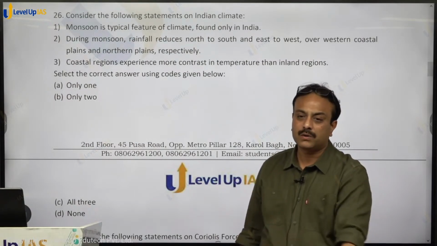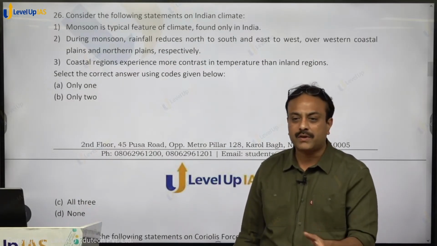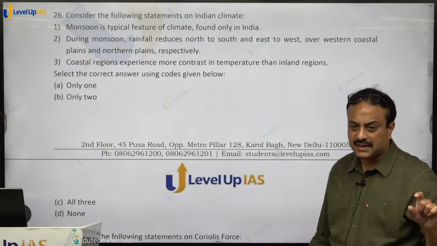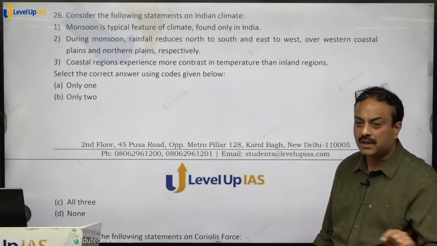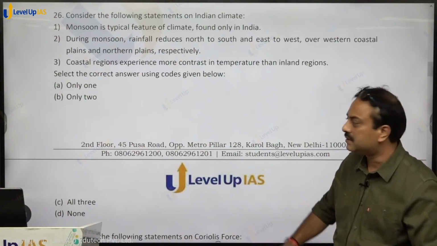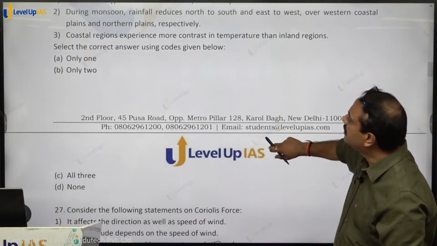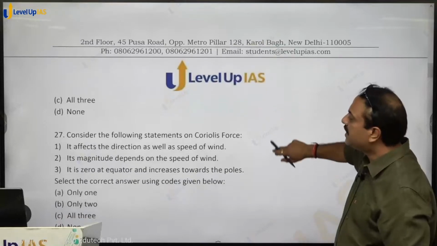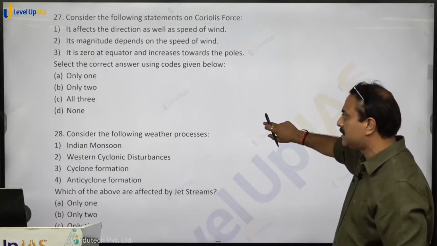Dakshin Ganga, Godavari. It will not come. Anything that is controversial will not be asked by UPSC, right? But NCERT is saying it is clearly written Godavari is known as Dakshin Ganga. So if Dakshin Ganga comes up as a term, you have to write Godavari. Clear on that? So all the three statements are wrong. So none is correct. Option D, D for dog, shall be the right answer.